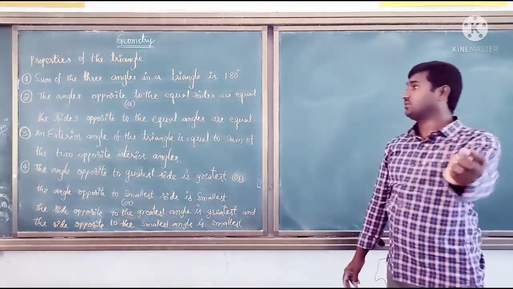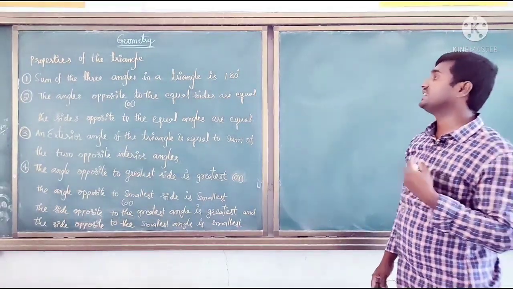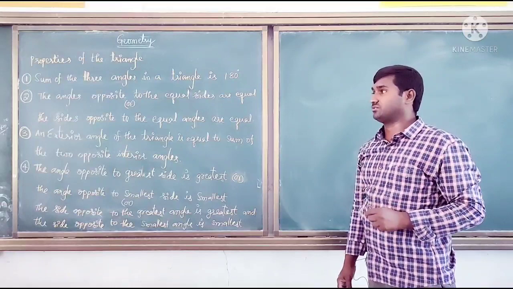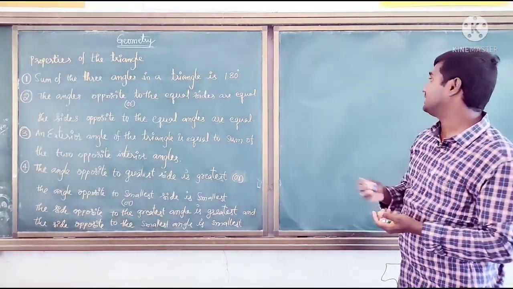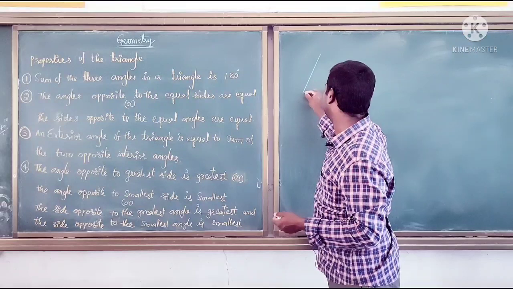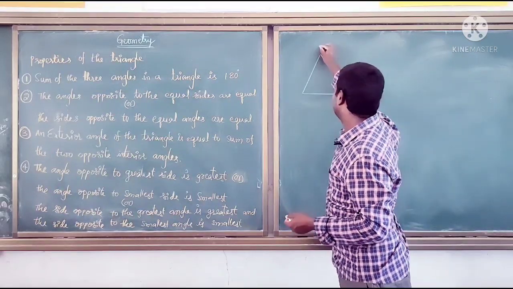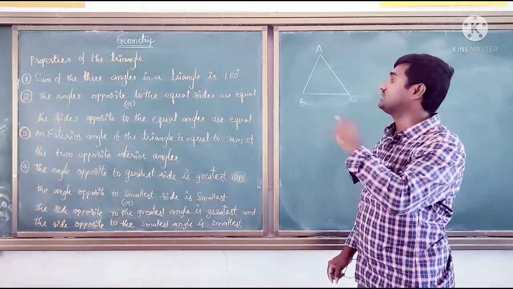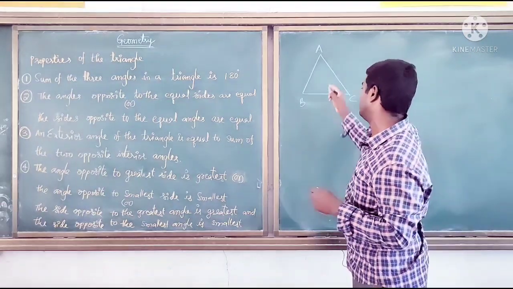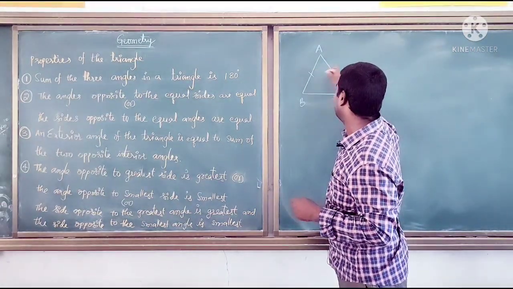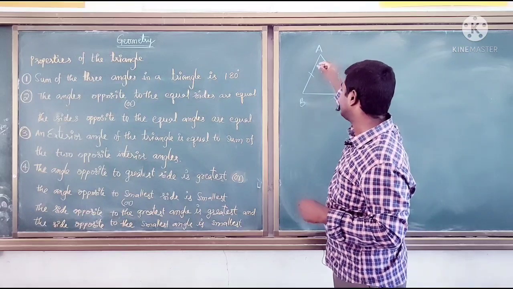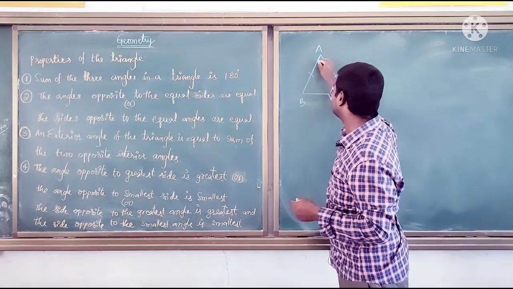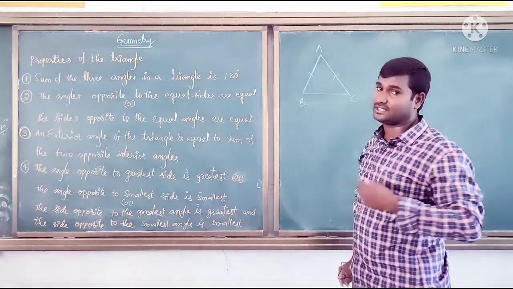The next property we have: the angles opposite to the equal sides are equal, and the sides opposite to the equal angles are equal. So simply I am representing that. Second property: in a triangle, consider one triangle ABC. First, the angles opposite to the equal sides. You can take any two sides equal. I am taking AB and AC equal. What are the equal sides? AB and AC are the equal sides.